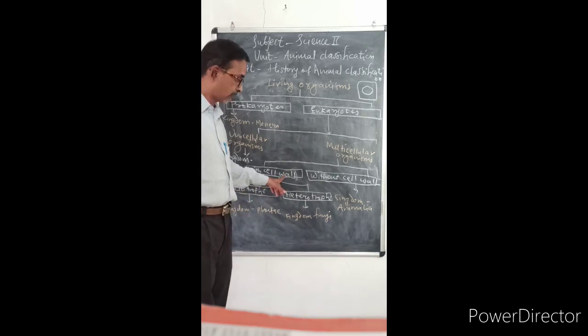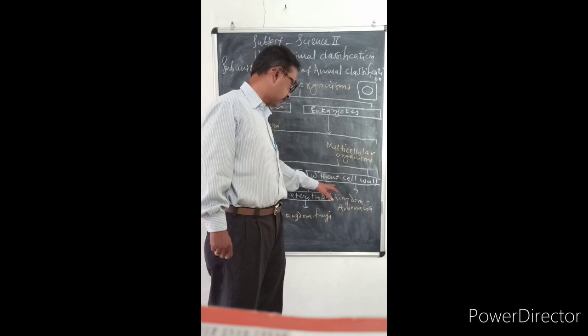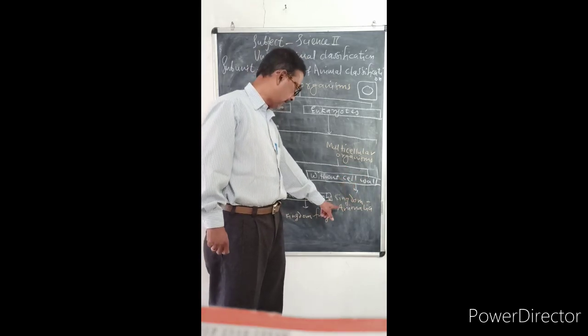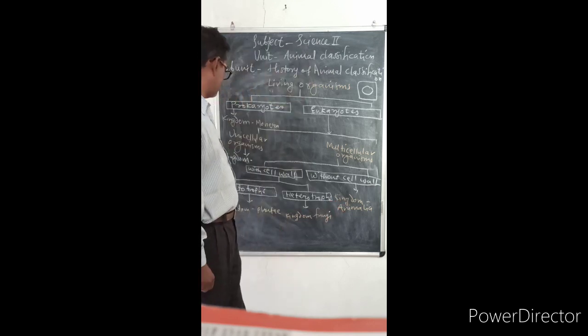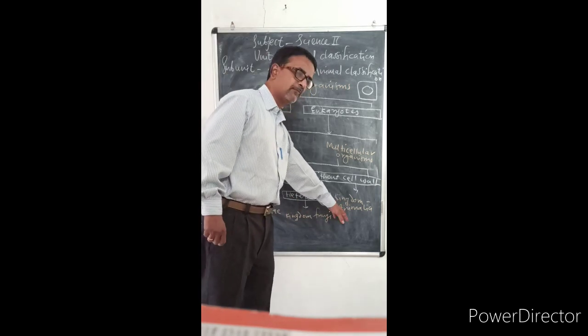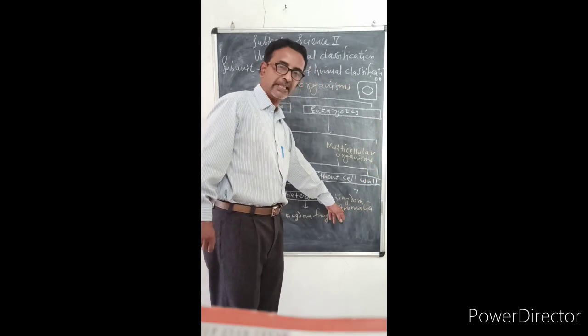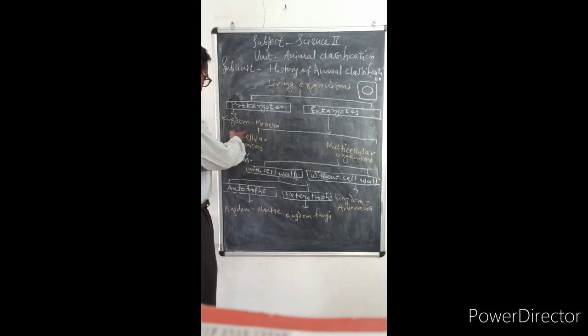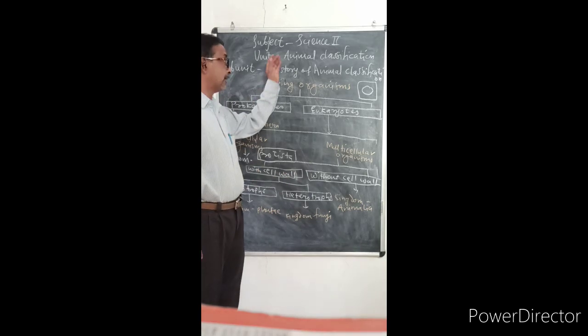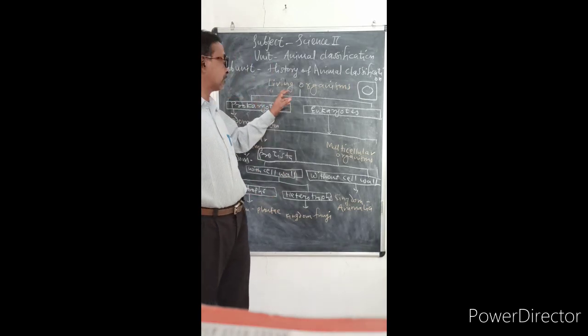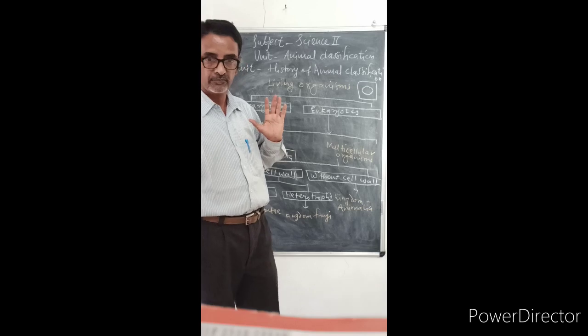cell wall. Then other organisms without cell wall, they are classified as kingdom Animalia, and example is given in the book, snake. Here one unicellular organisms, one thing remains, kingdom Protista. So that is all about the classification of living organisms.